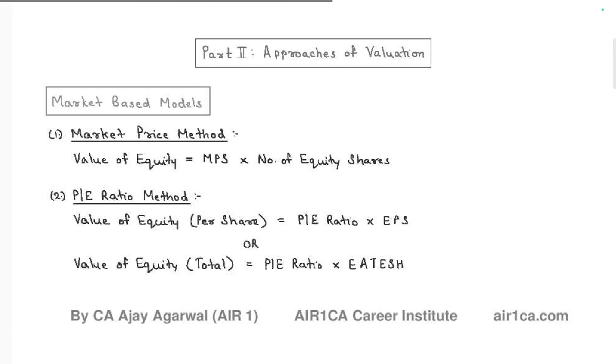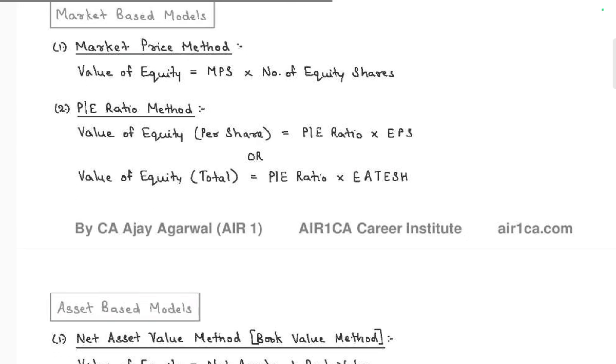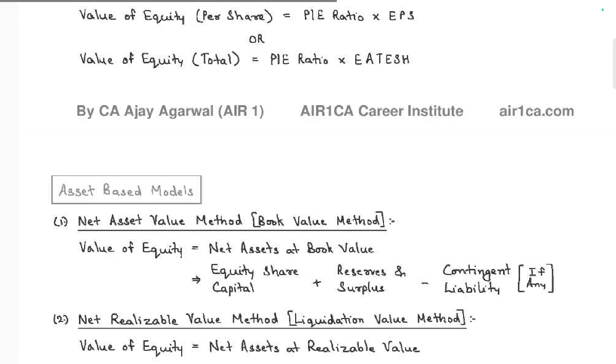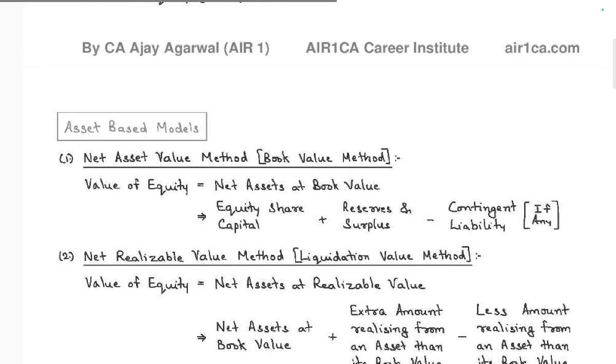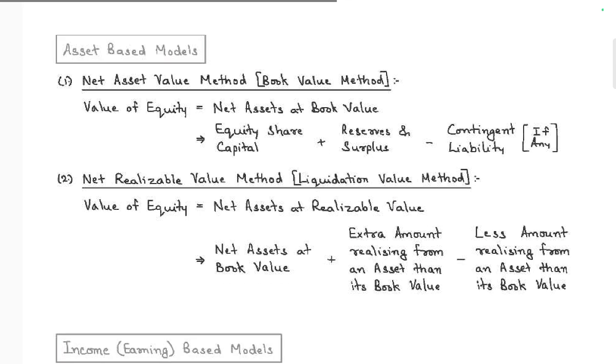Market based model. Market price model: value of equity is equal to market price into number of shares. Price earning model: value of equity is equal to price earning multiple into EPS, earning per share, where earnings are after tax and interest. And net asset value model, book value model: value of equity is equal to net assets, book value of equity share capital plus reserves, minus contingent liability if any.